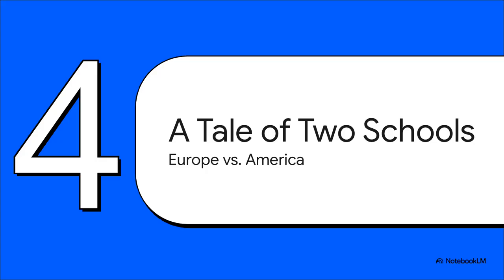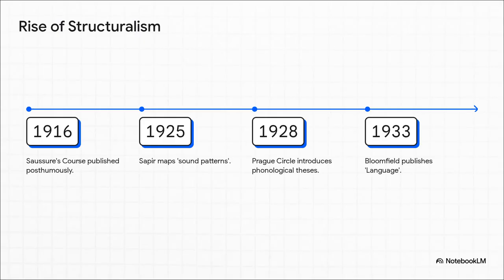Section 4, a tale of two schools. Now, after Saussure passed away, his ideas spread, but they hit a bit of a geographical and philosophical roadblock, ultimately splitting the field in 2. Tracking this chronologically, Saussure's posthumous work kicks things off in Europe in 1916.